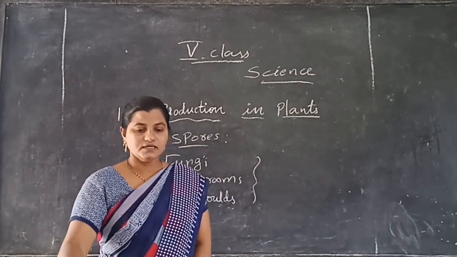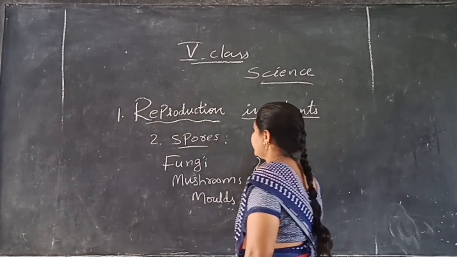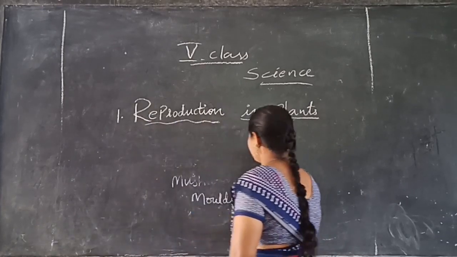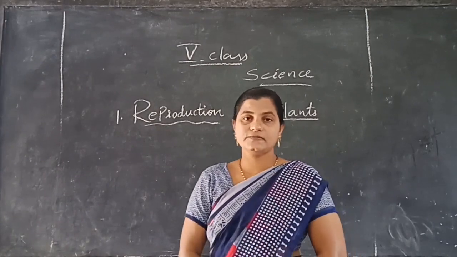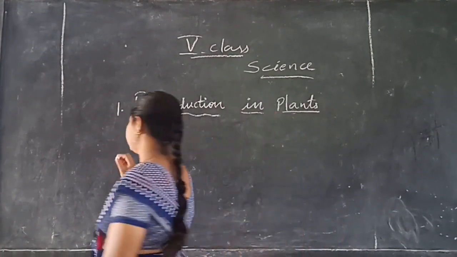Okay. Next, the third process of reproduction is known as vegetative propagation.